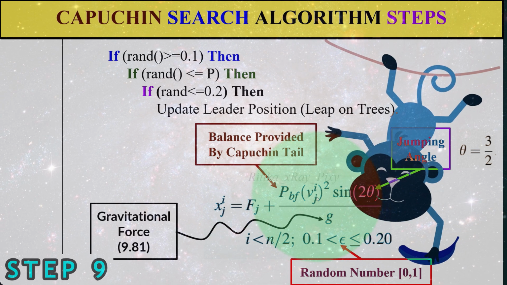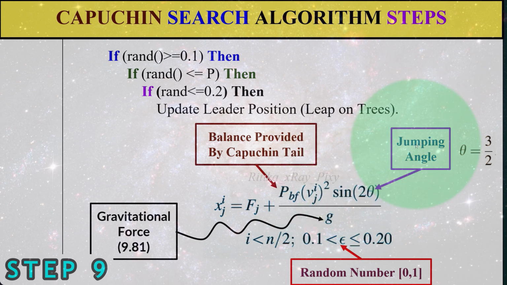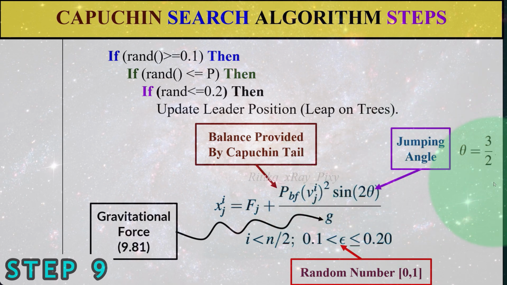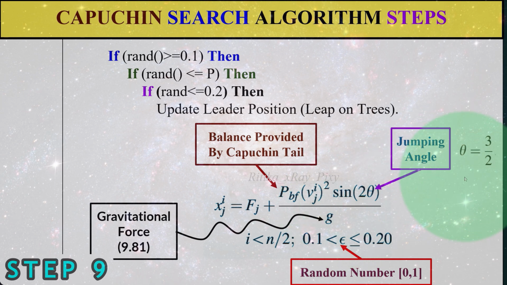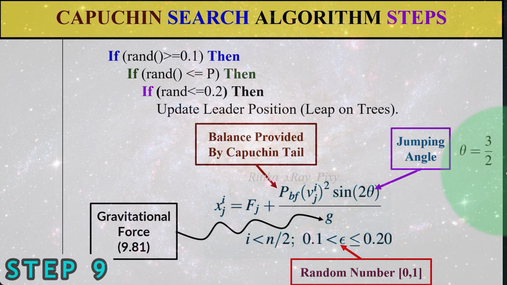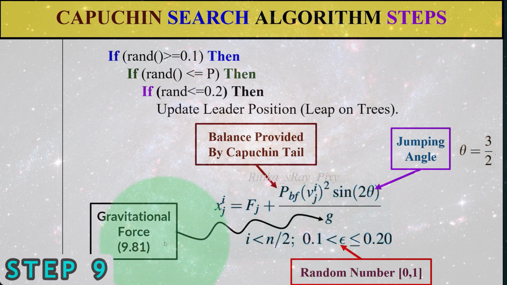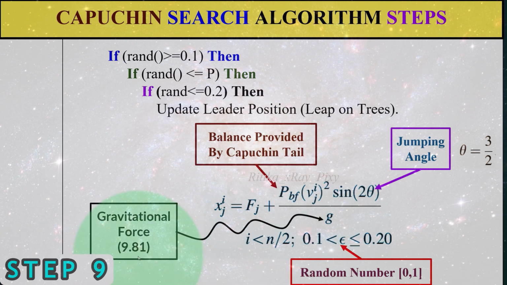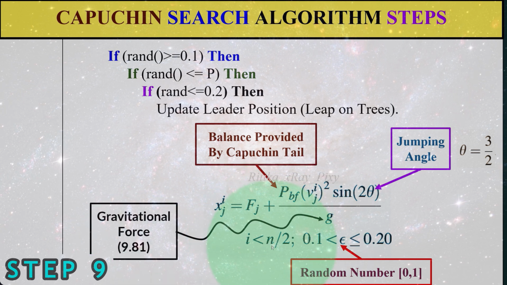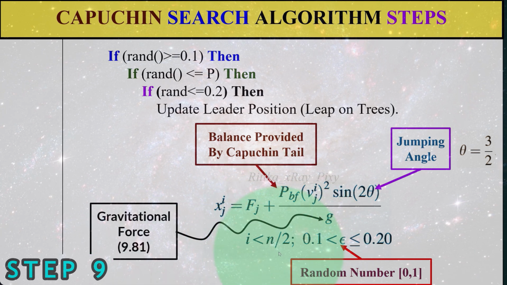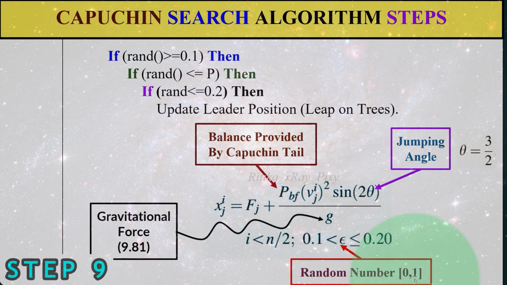Then this is the velocity that we calculated for the leader. Then we have a jumping angle, 3/2 theta, so sine 2 theta, and the theta value we are using here is 3/2. G is the gravitational force, and the constant value used here is 9.81. And here we use it when the value of i is less than the total population divided by 2. And here this is a random number between 0 and 1.